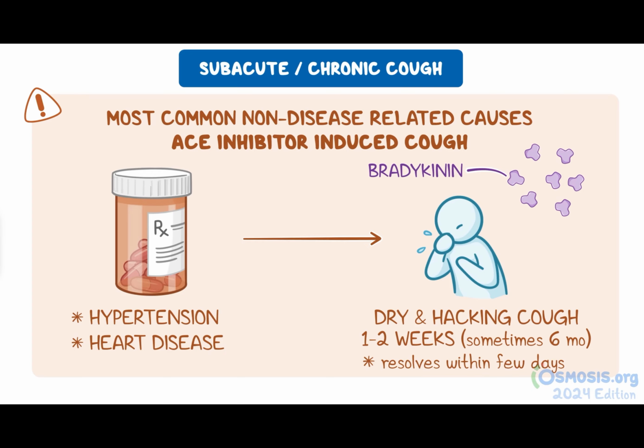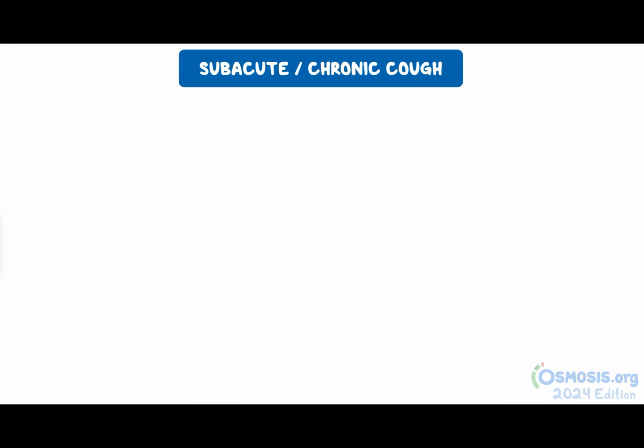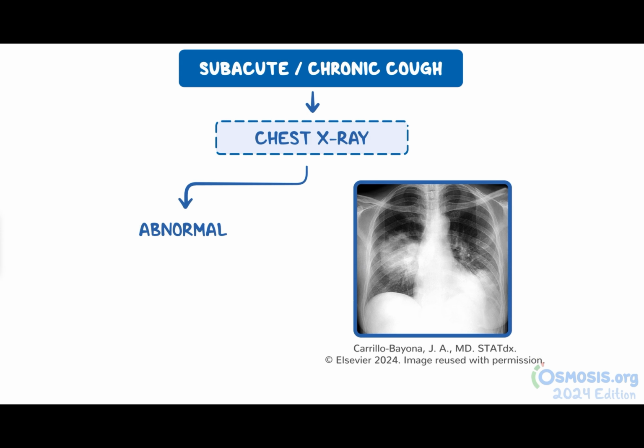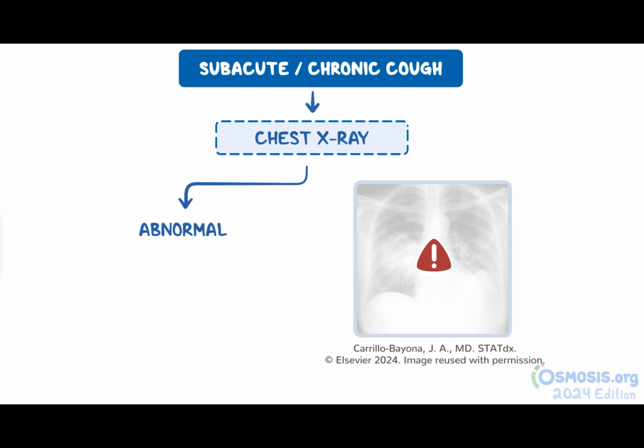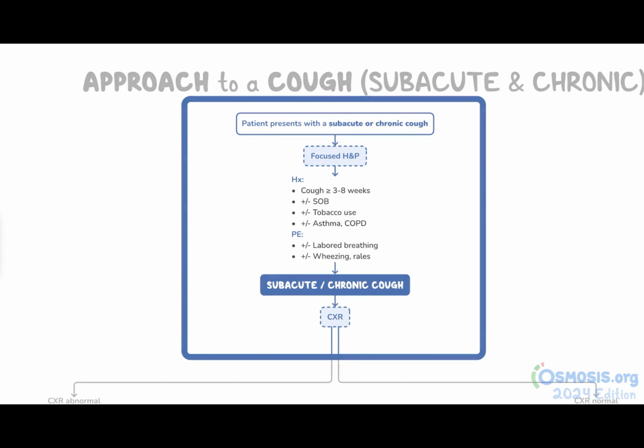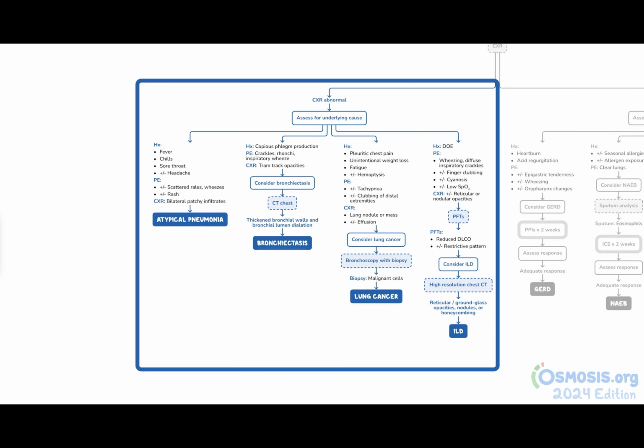Alright, once you diagnose subacute or chronic cough, your next step is to obtain a chest X-ray. If your patient's chest X-ray is abnormal, meaning there's radiographic evidence of airway or lung involvement, your next step is to assess the underlying cause. Let's look at all abnormal cases, starting with atypical pneumonia.